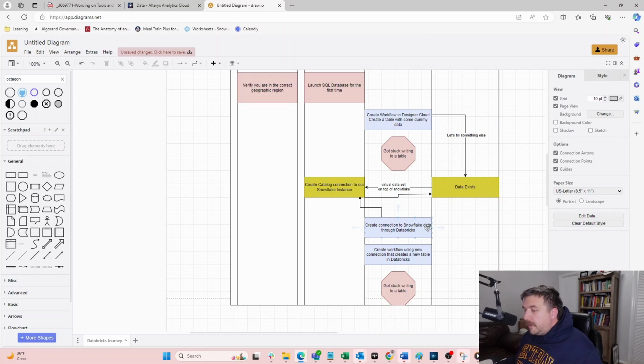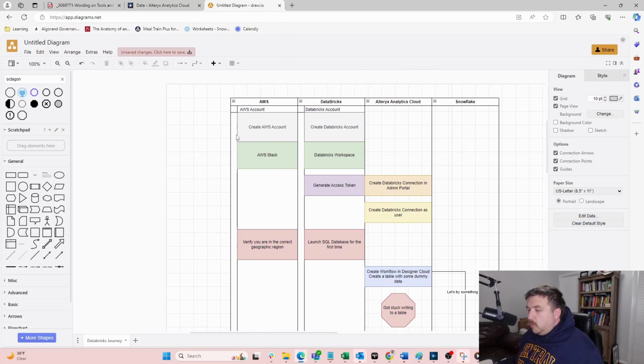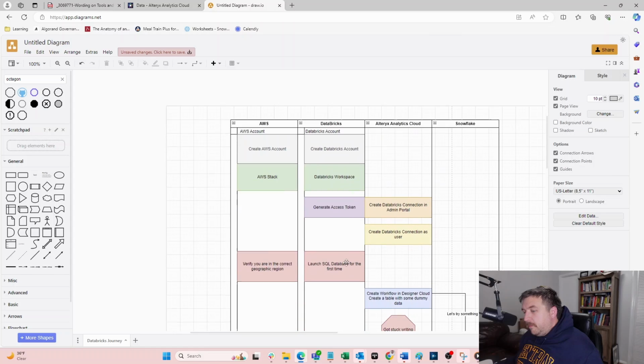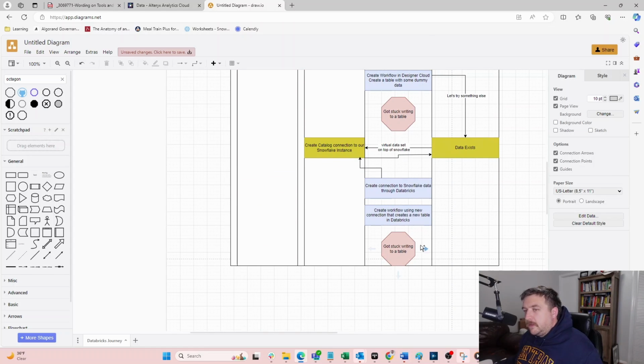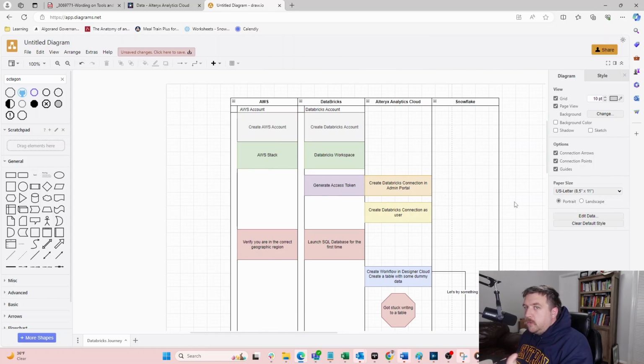So I created that connection, I created a workflow, and then we got stuck again. So here's where I'm at. This is a cool four-environment thing that we did today, but I wish this was a success instead of we got stuck here. So, recap. Did cool stuff in Databricks. Learned a little bit about AWS management, account management, and also how to manage Databricks. We learned some things about the Analytics Cloud, how to set this up. So the setup works. And again, that's frustrating.